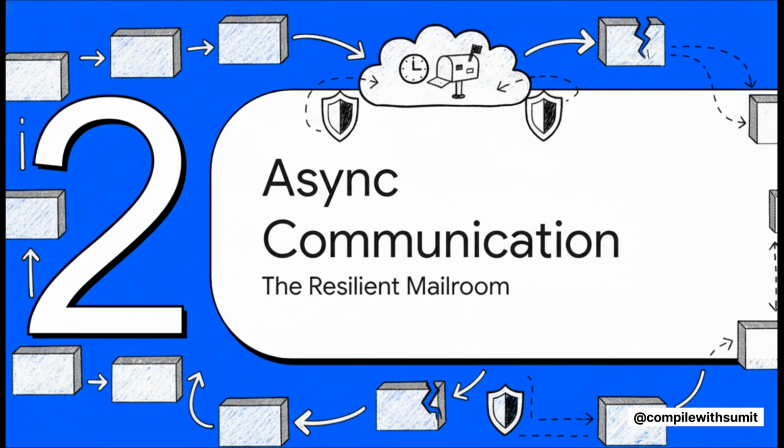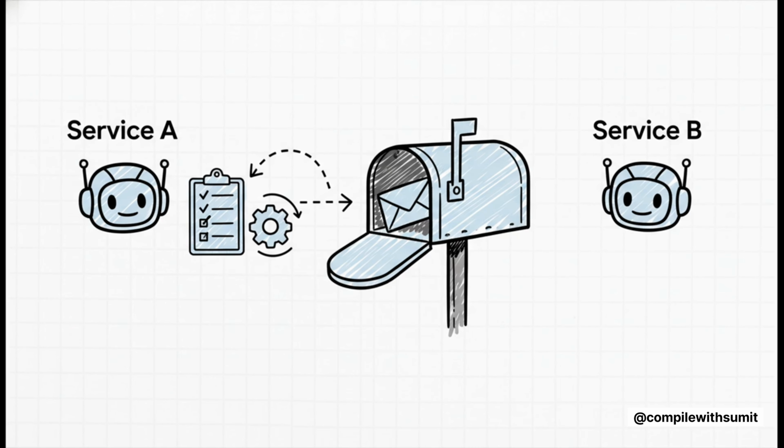But let's be honest, not every single task needs an immediate phone call, right? Sometimes waiting around for an answer just slows the whole company down. And this brings us to a completely different way of thinking, one that builds a much more flexible, much more resilient system. And this is the asynchronous model. So forget the phone call. Think of this more like sending an email or leaving a memo in a colleague's mailbox. Service A just sends its message out and immediately gets back to work. It doesn't wait for a reply. It just trusts that Service B will get around to it when it has a chance.